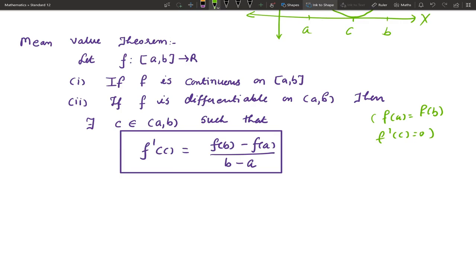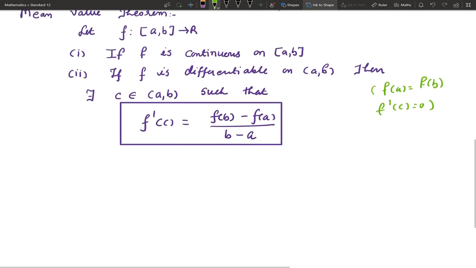So there may be a question of the form, verify the mean value theorem and, if possible, find C. So we will check the first two conditions, then we will find C belongs to open interval a comma b such that f prime C equal to f of b minus f of a upon b minus a.